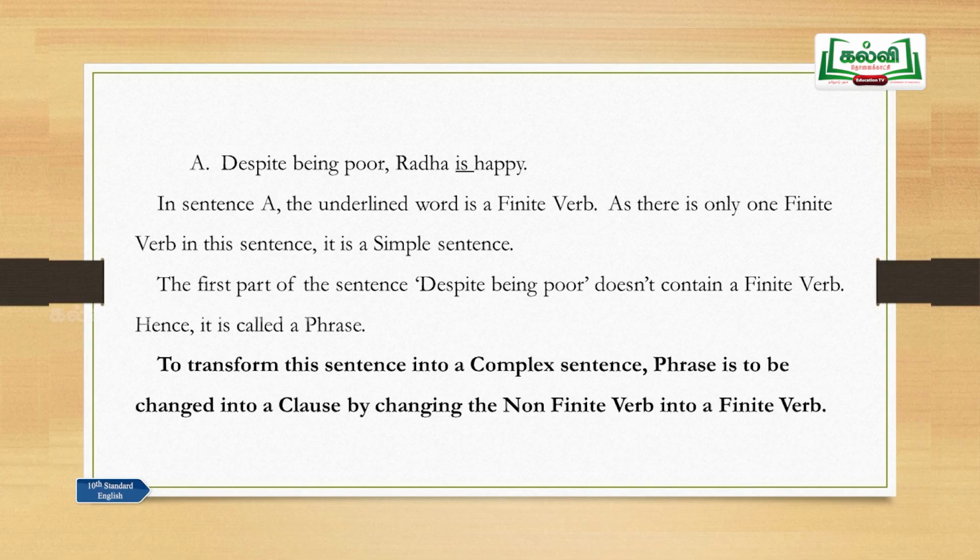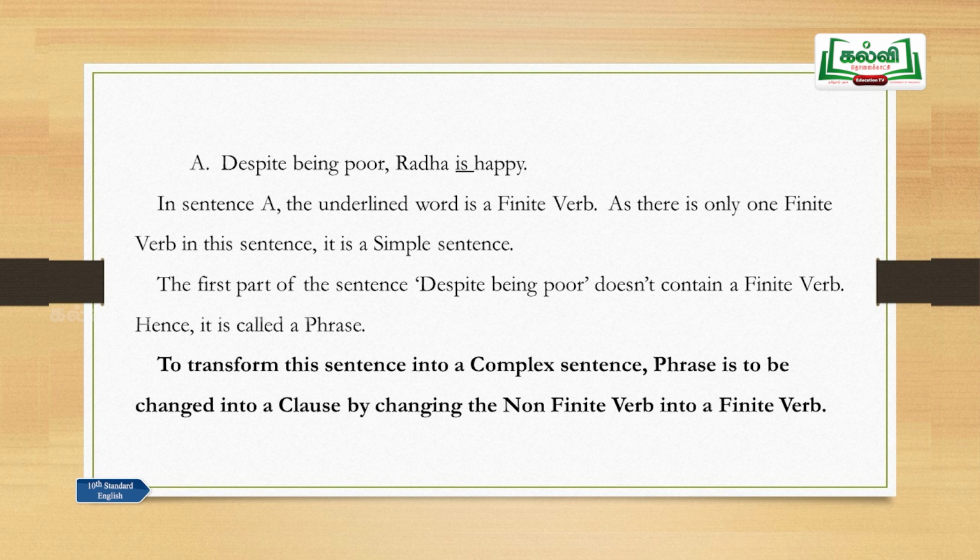And if you change this particular portion into a clause, then you will have two clauses. The answer should be framed in such a way that one gives the complete meaning, the other one does not give the complete meaning. So, what will you get? One will be the main clause, the other one will be the subordinate clause. You will get a complex sentence. To transform this sentence into a complex sentence, the phrase is to be changed into a clause by changing the non-finite verb into a finite verb.